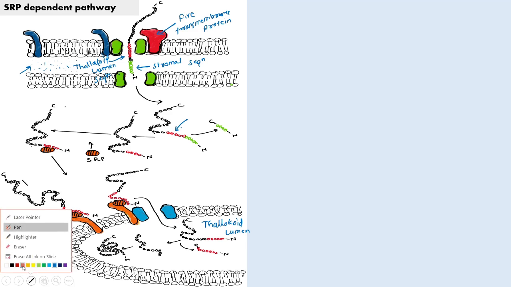In the intermembrane space there is no proton gradient present. In mitochondria, the intermembrane space proton gradient helps in the translocation, but in the case of the chloroplast there is no proton gradient present. That's why this function is performed by the HSP70. So cytosolic HSP70s are bound.